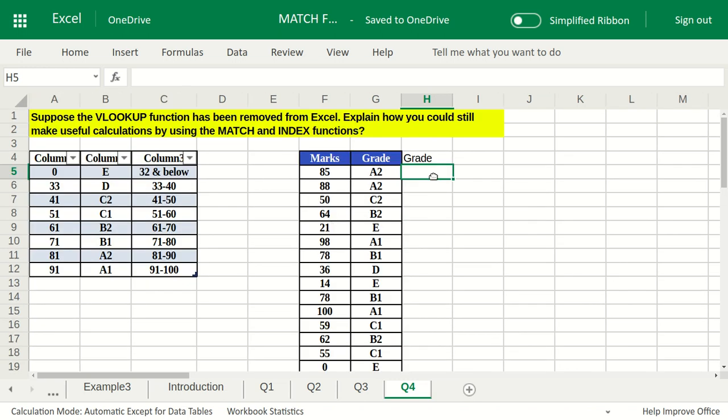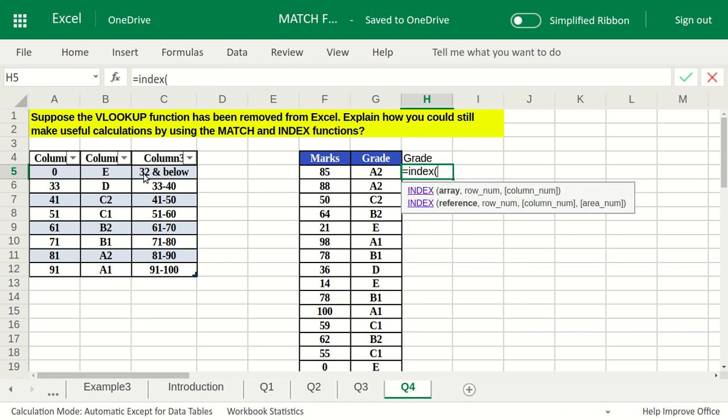So how we are going to do it is that the MATCH function has something called 1 and 0, and that is similar to TRUE and FALSE. So we're going to take advantage of that. I'm going to write equals INDEX. Now in INDEX I have to select an array. So suppose I select this, the same range I selected in the VLOOKUP function, comma, row number. Now I don't know the row number, so this is why we will do it by the MATCH function.